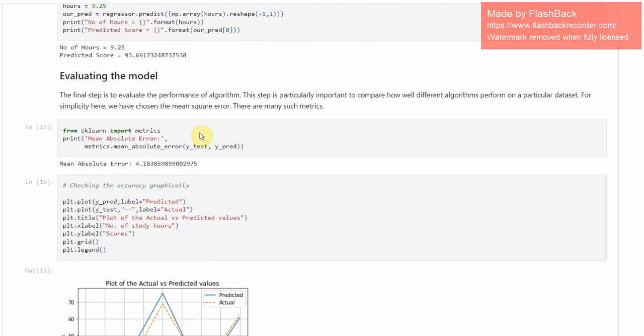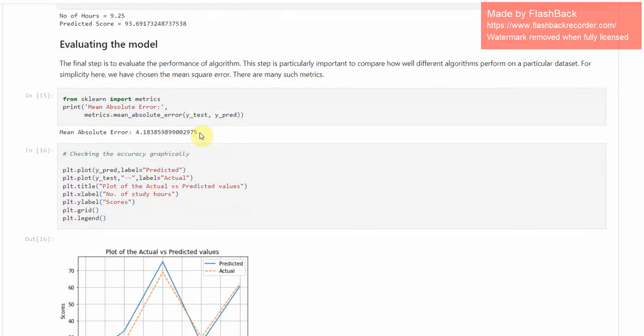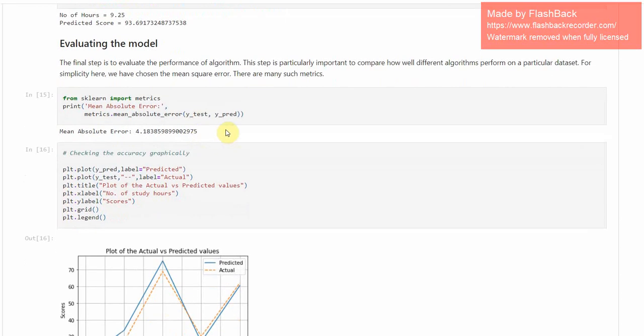Now the final step is to evaluate the performance of the algorithm. And for that we have chosen the mean absolute error, and we found it to be 4.18.